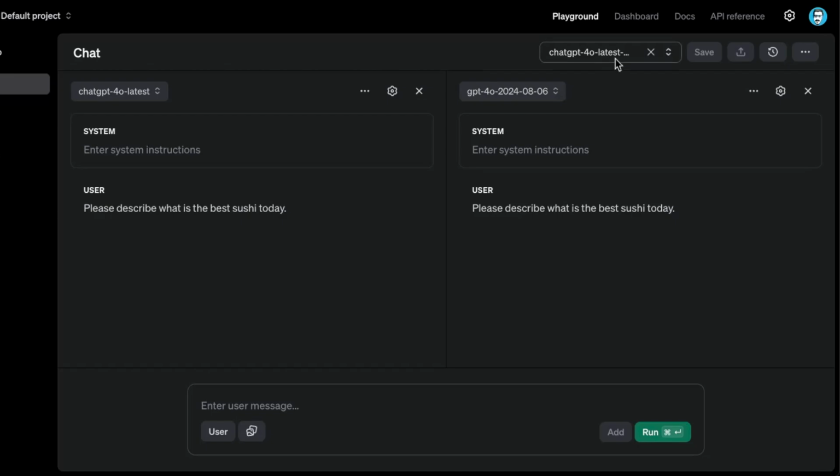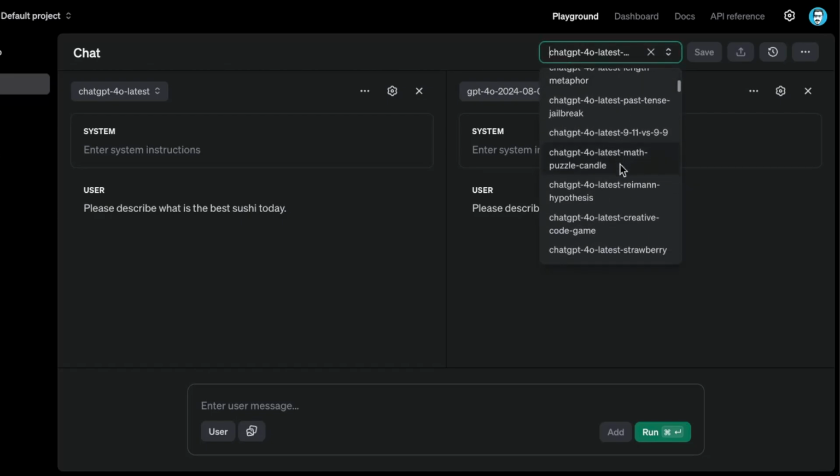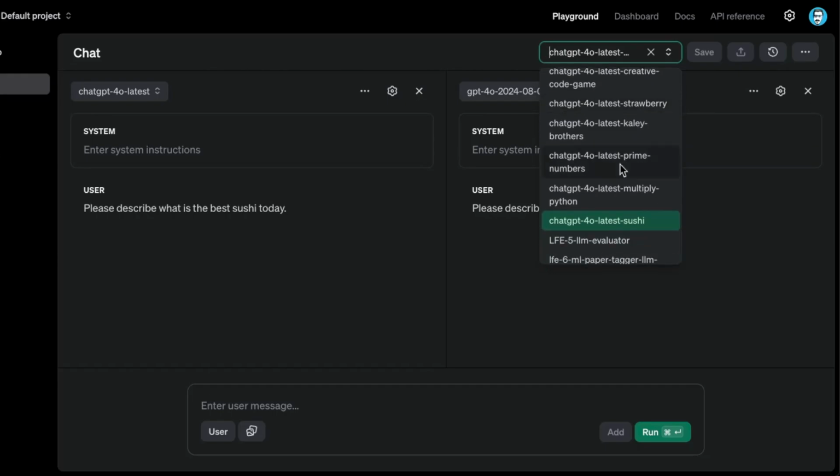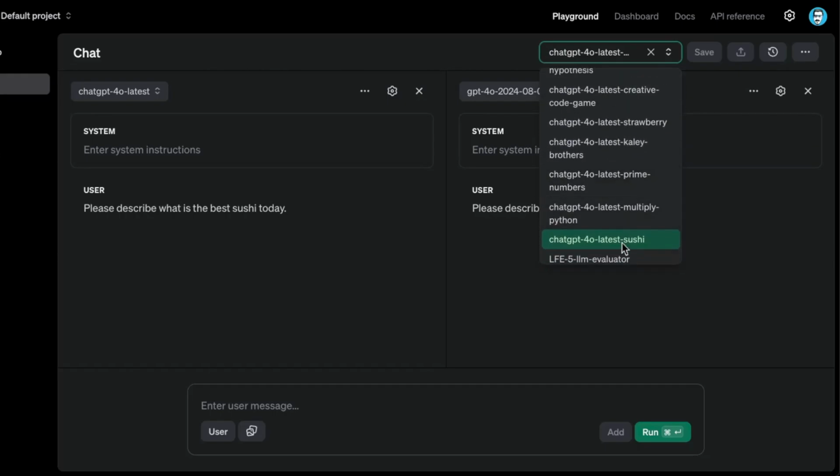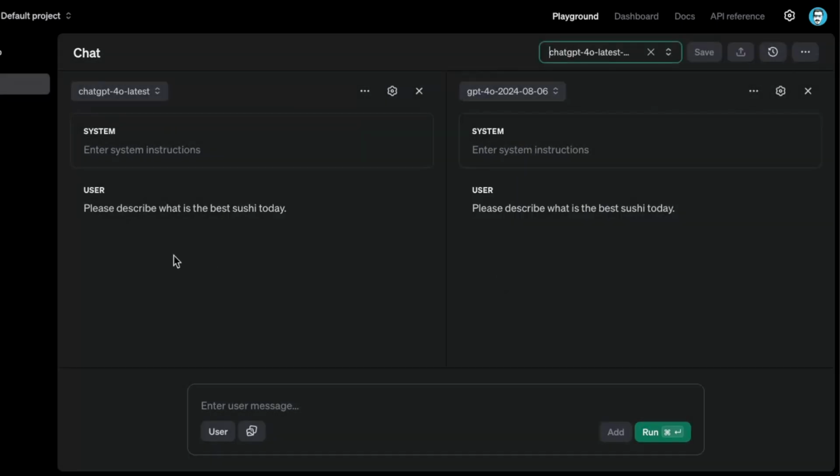Okay, so I've designed a few tests. I'm going to go from very basic tests all the way to more complex tests. The first one I designed is this one here, which is: please describe what is the best sushi today. I like this test because the first thing I want to check is the type of responses these models would output. This is a very basic test, as I mentioned, so I'm just going to run it.